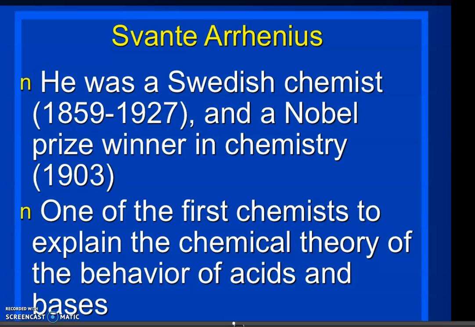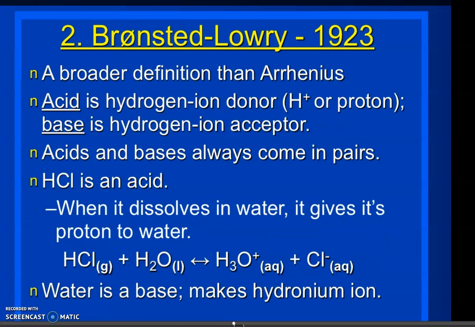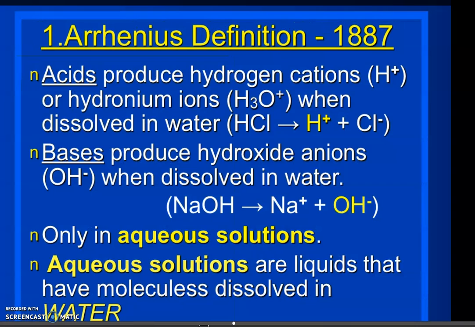He was the first scientist who explained the nature and behavior of acids and bases in the form of a theory. So we'll see what the Arrhenius theory or Arrhenius definition of acids and bases is.